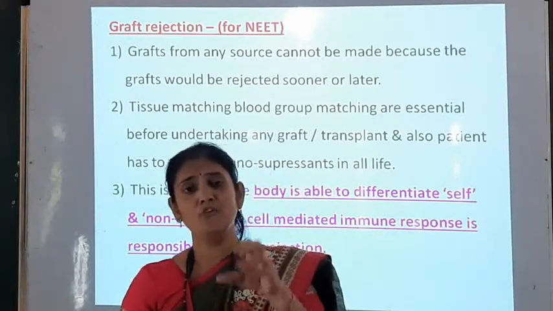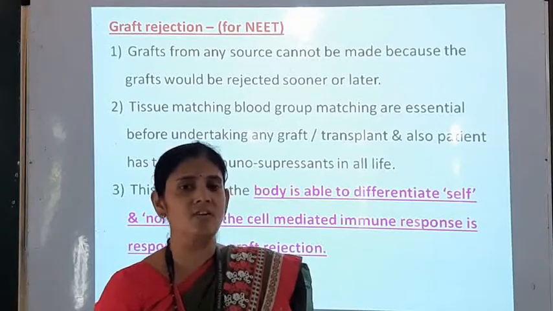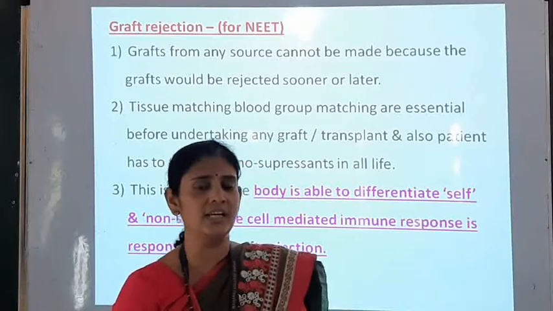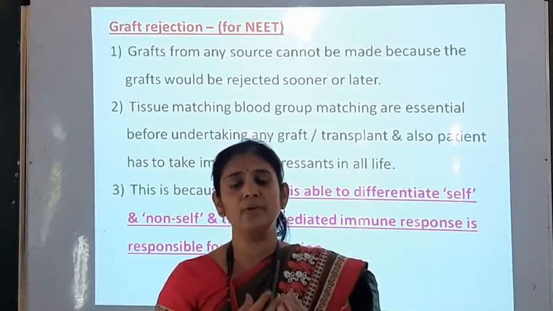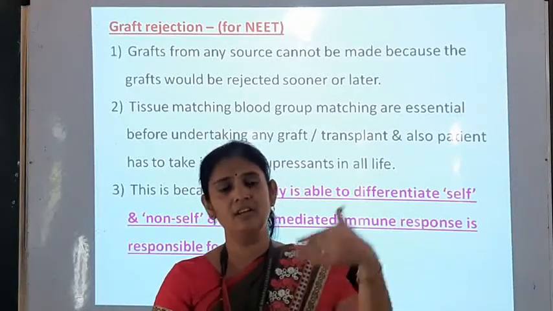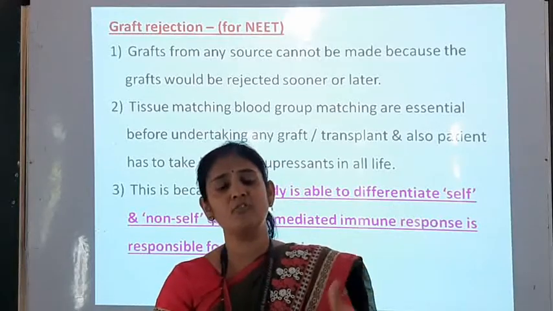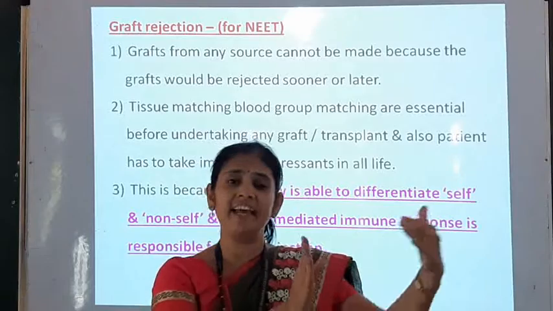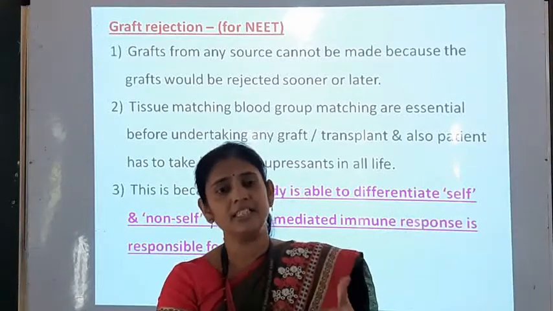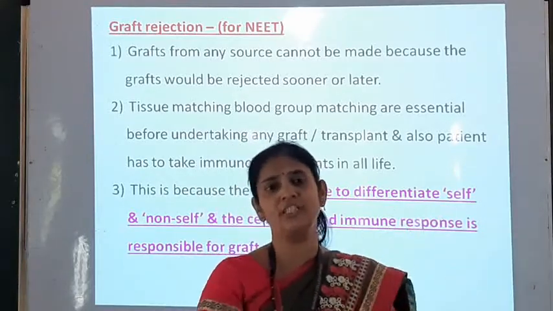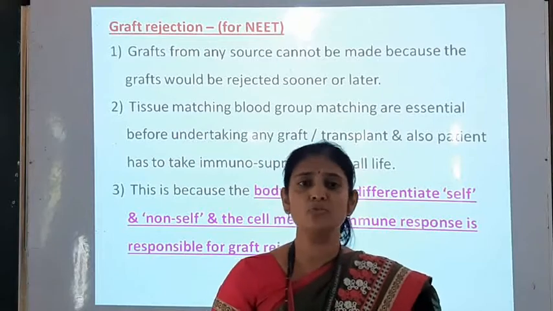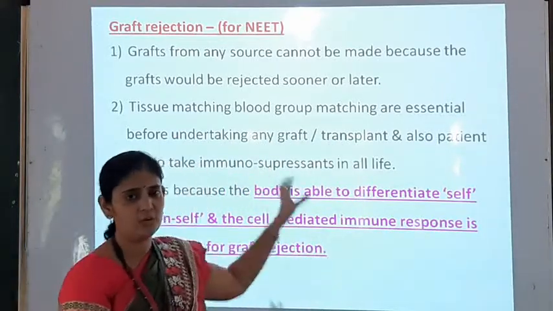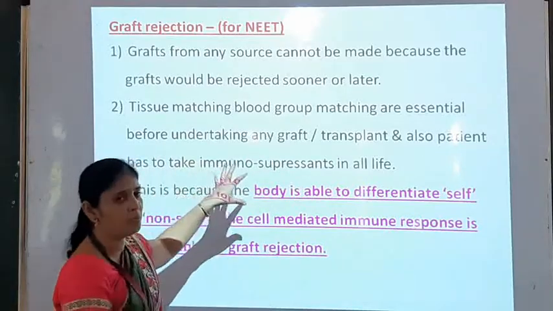So here, when grafting is done, or when transplantation of one organ is taking place, our body is not able to accept the organ which is transplanted from another's body, and therefore our body is rejecting that organ, or rejecting that transplantation operation. So in many cases we have seen graft rejection. What is the reason behind that? We will see that here in this point.